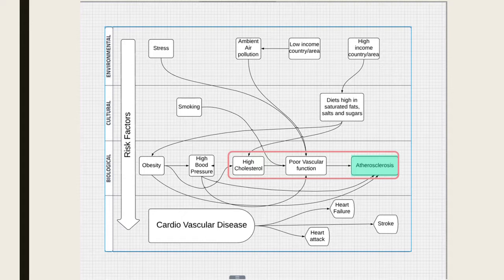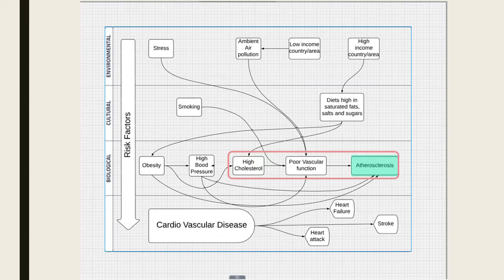So high blood pressure can lead to poor vascular function because uncontrolled high blood pressure can result in the hardening and thickening of your arteries, narrowing the vessels through which blood flows. So it can cause poor vascular function or in turn cause atherosclerosis. High cholesterol can also lead to poor vascular function. And finally, poor vascular function can cause atherosclerosis.